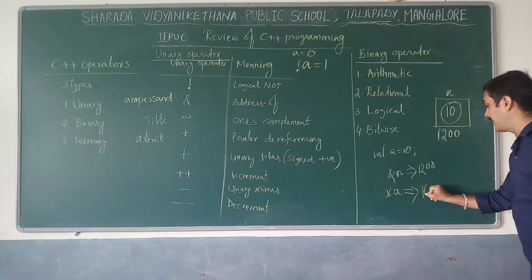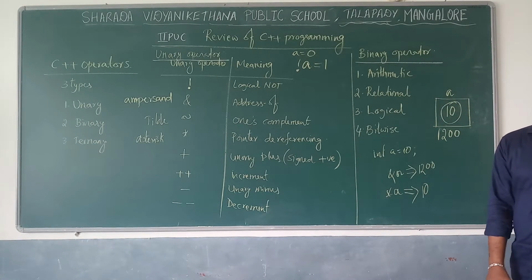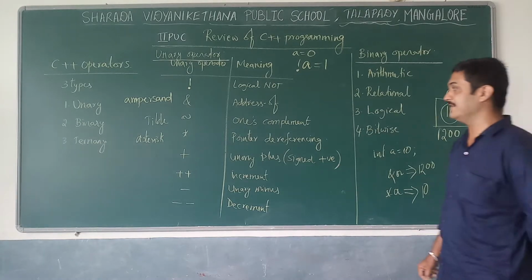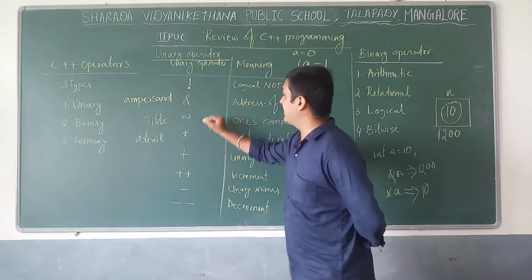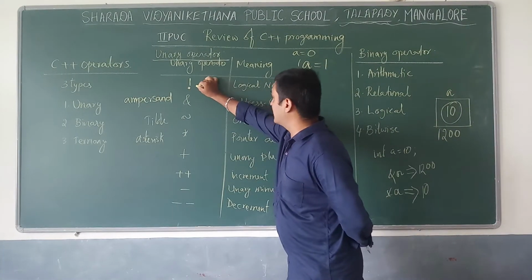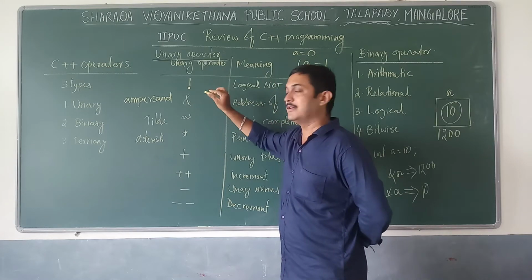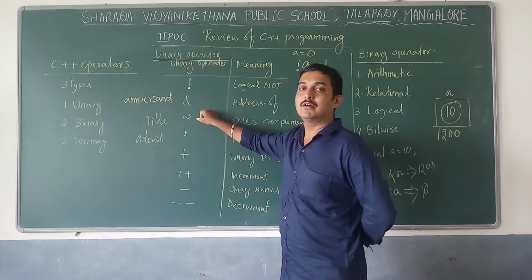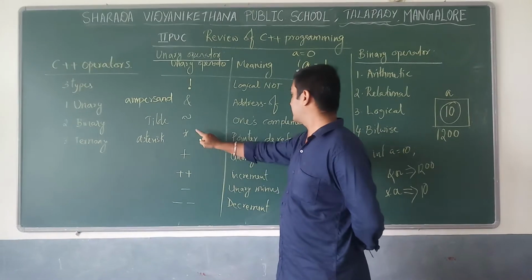So it is called pointer dereferencing. These are the unary operators: logical NOT, address of operator, tilde operator or one's complement, and pointer dereferencing.